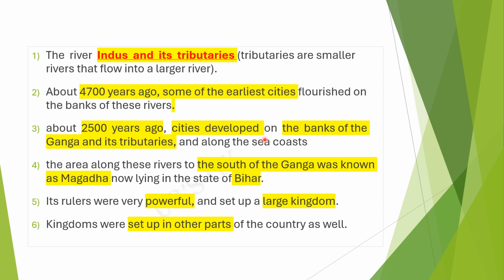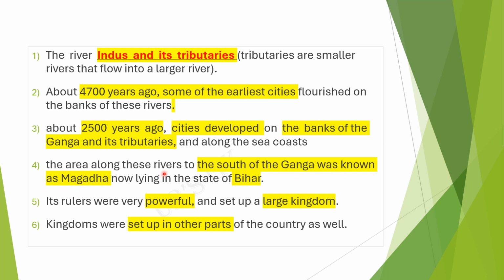The cities were developed on the bank of the river Ganga and its tributaries 2,500 years ago. The area along this river, to the south part of the Ganga, is known as Magadha.